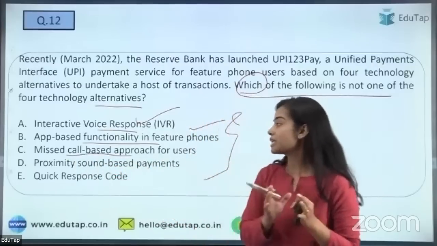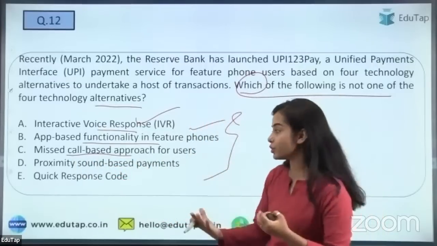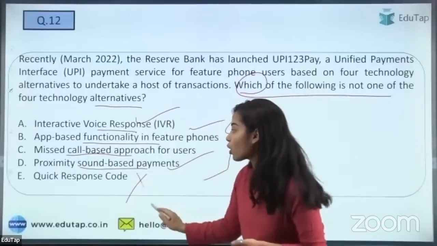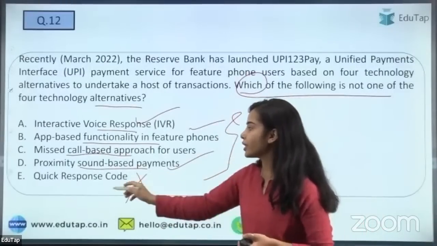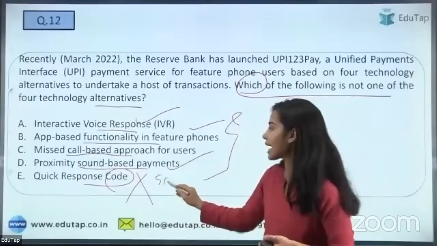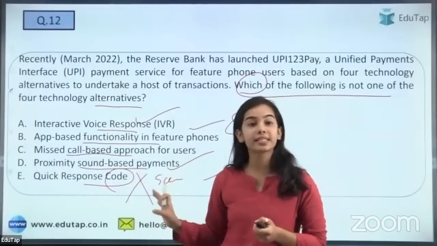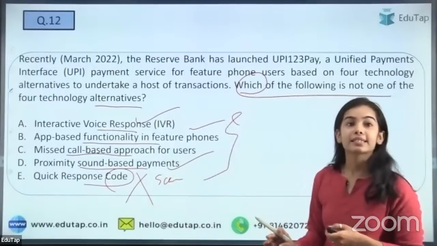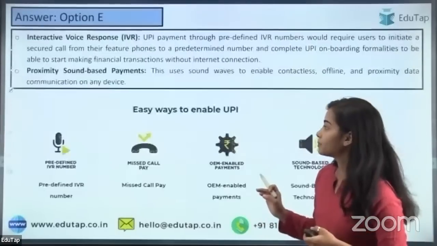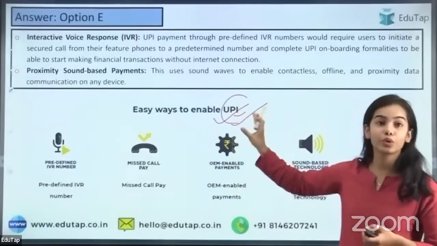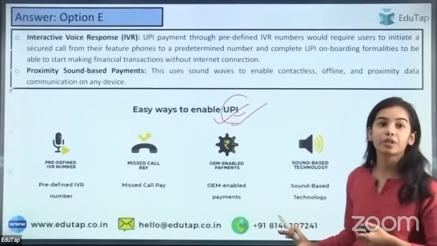Missed call-based approach for users, you can pay or use this. Proximity sound-based payments, you can pay through this. But you cannot use the code. Okay, quick response code, that is you cannot scan the quick response code and pay through that. So E is the wrong answer. That is correct. Nice. So here you can see that these 4 ways are through which you can use the UPI 123 pay.